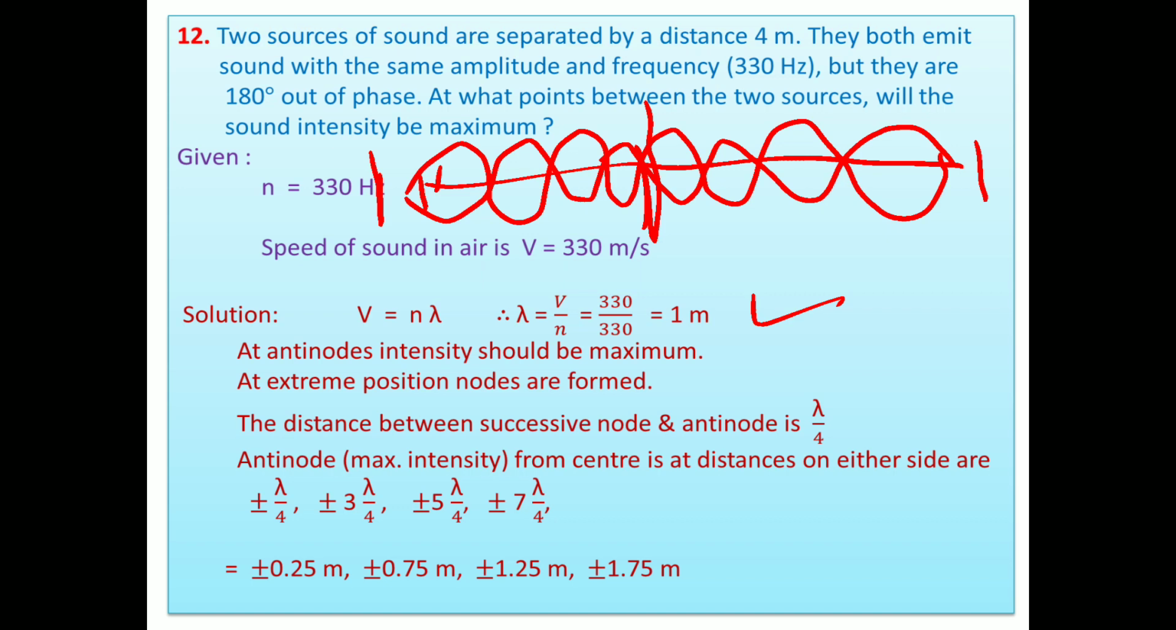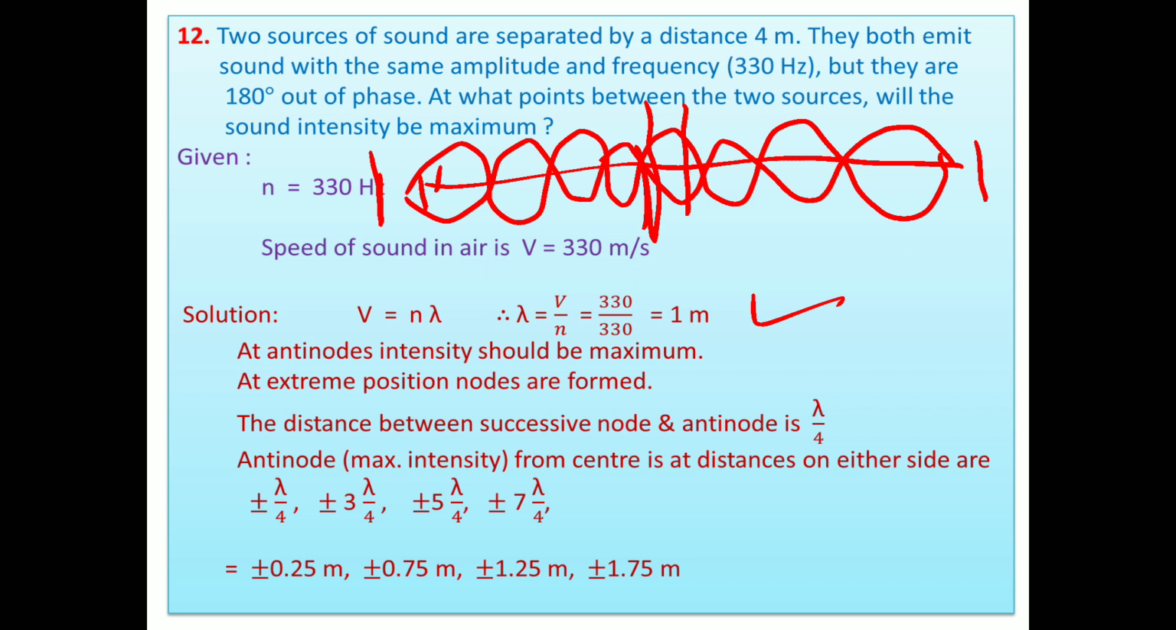Then they asked at what points between the two sources the sound intensity will be maximum. Means at node points, amplitude is 0, so minimum. But at antinodes, maximum displacement is there. Maximum displacement means loudness is also maximum. This is the common thing. So the distance between successive nodes and antinodes is lambda by 4. So the antinode is at what distance from the center? Any one point, on this side, right side or left side from the center.